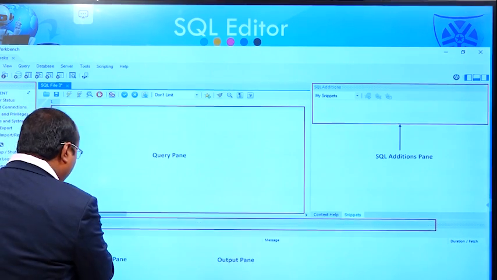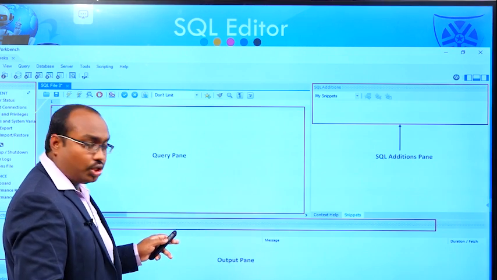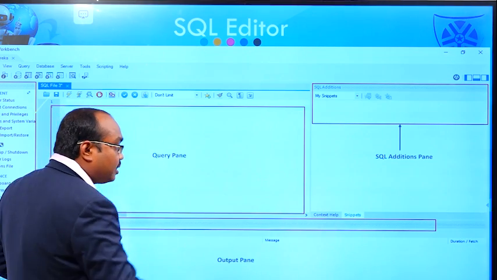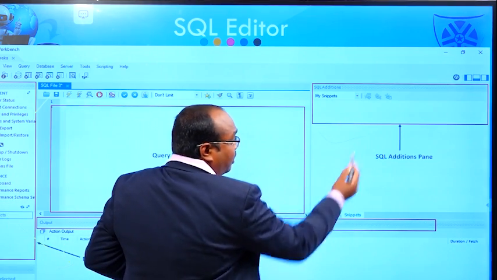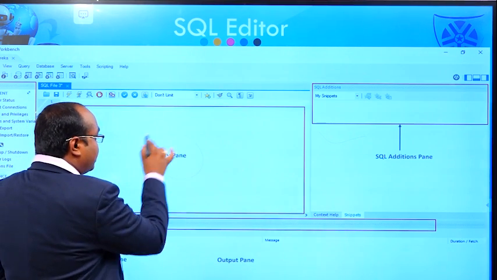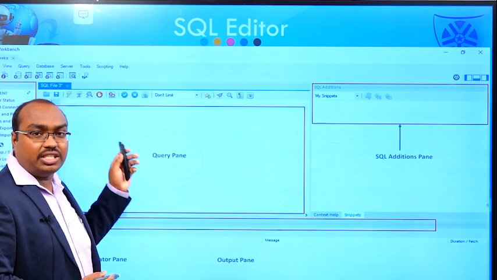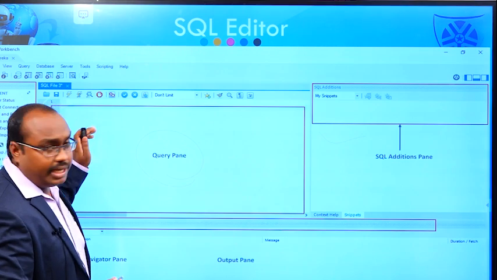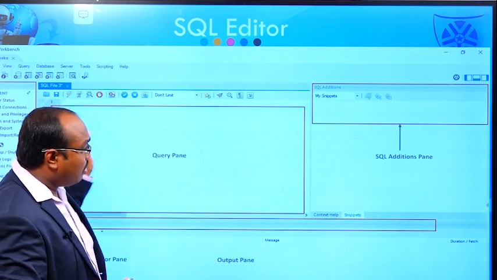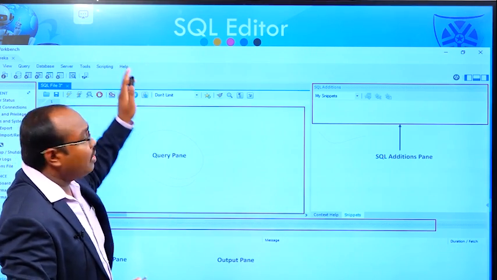The second one is the output pane, which is used to display the results or outputs of the queries. The third one is the SQL additions pane. And the fourth one is the query pane. We write the queries, procedures, and views in the query pane. These are the four main panes available in the Workbench.